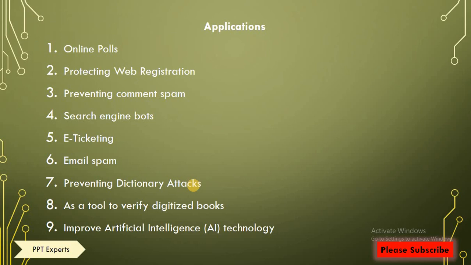E-ticketing, while providing a ticket or applying for anything on online shopping sites. Email spam, preventing dictionary attacks. As a tool to verify digitized books. Improve artificial intelligence technology, so it also helps to improve AI, to determine whether it is a human or a robot. So all these are the applications of captcha, and there are many more applications also, but basically captchas are used mainly in these.